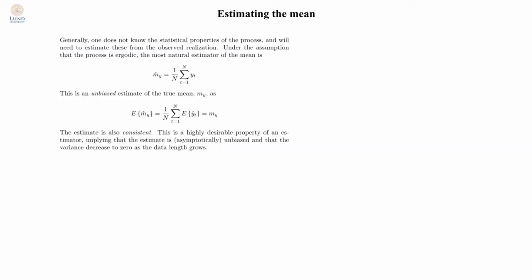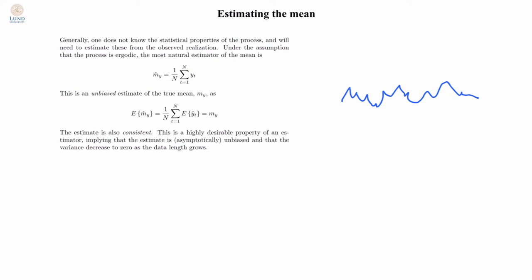Let us consider a stationary stochastic process. For such a process, you assume that each value in a realization has the same mean, even though each of the different stochastic variables you observe in your realization might have a different value, just as the number of pages in the different individual library books. But you assume that the mean of the stochastic variables are the same, and therefore it makes sense to compute the average.